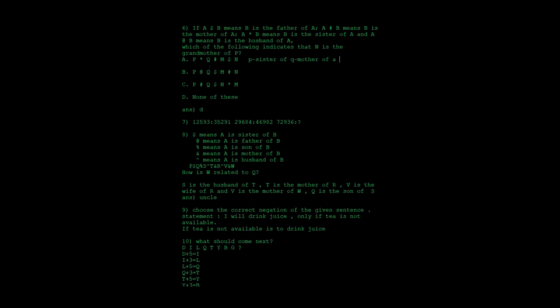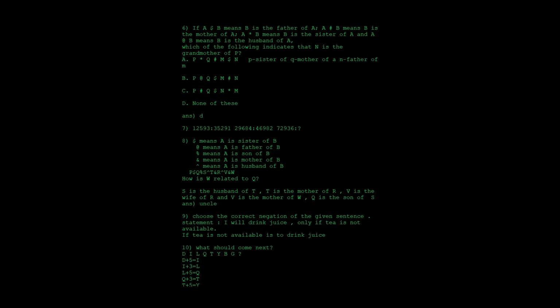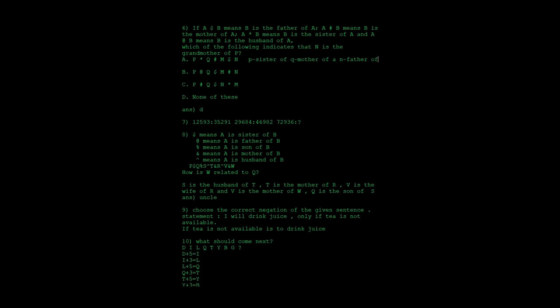And next one, after that Q hash M, is M dollar N. So M dollar N means B is the father of A. So B is the father of A means N is the father of M. So N is the father of M. So the next thing is that you need to find whether N is the father of M.